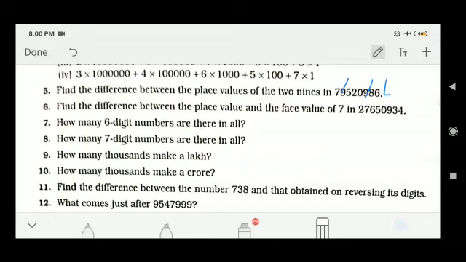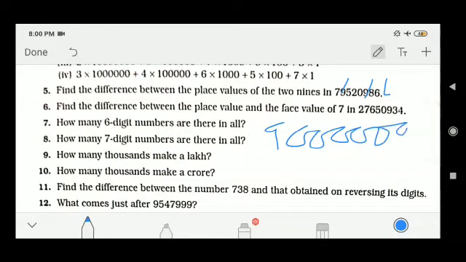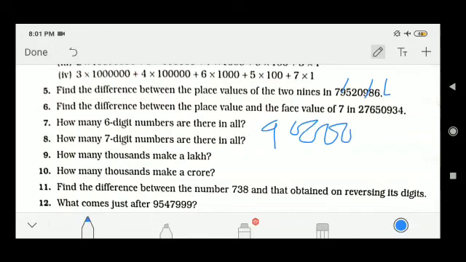Similarly, how many 6 digit numbers are there in all? So what is the answer? In 9, 5 zeros are there. Similarly, how many 7 digit numbers are there in all? In 9, 6 digits are there.